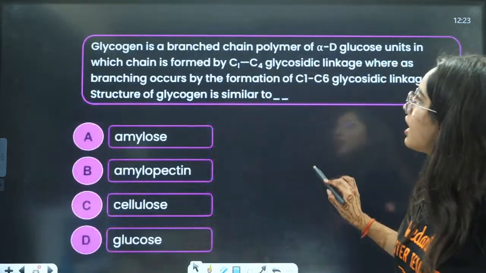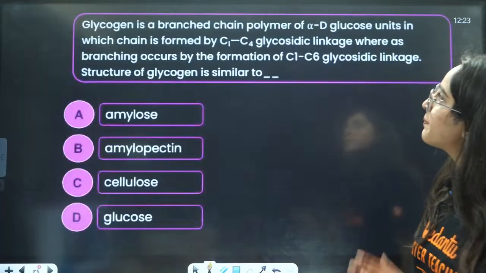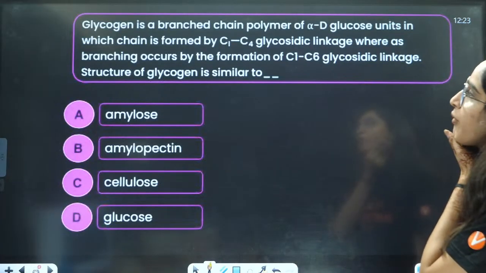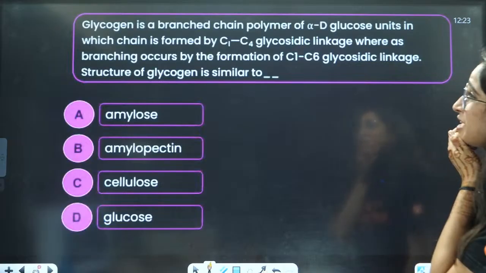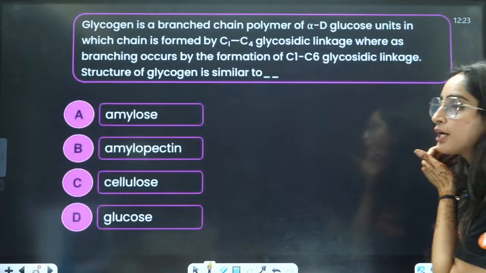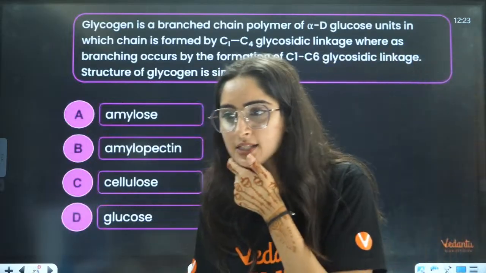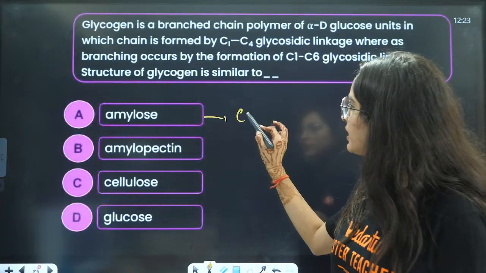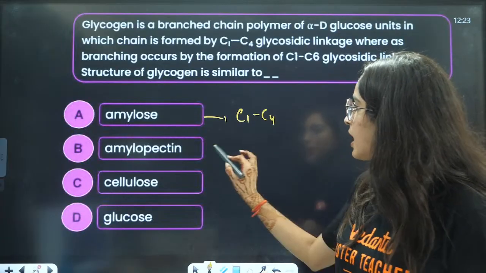Next: glycogen is a branched chain polymer of alpha glucose units, formed by C1, C4 linkages, whereas branching occurs by C1, C6. The structure of glycogen is similar to which structure? Amylose will have only C1 and C4.